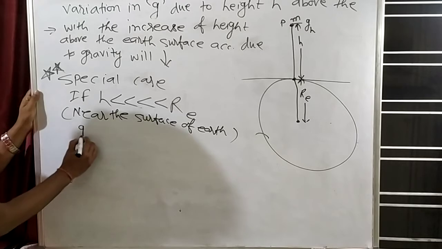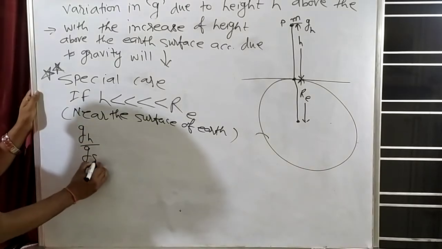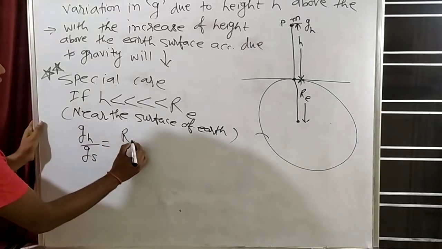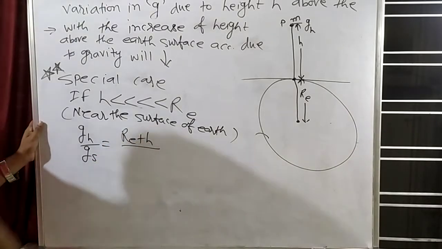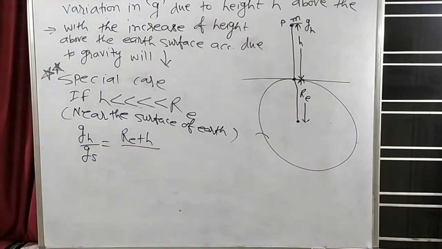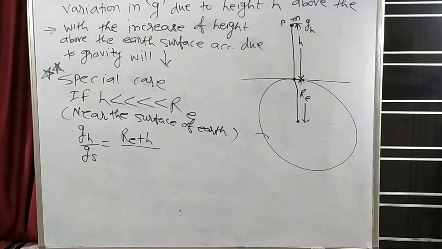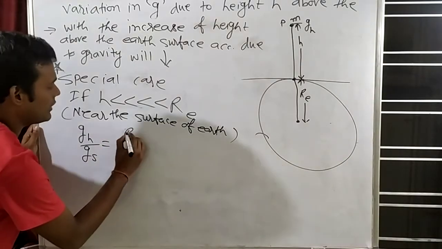Can we write gh by gs? See my equation. gh by gs was Re square by (Re plus h) whole square. This was the equation.